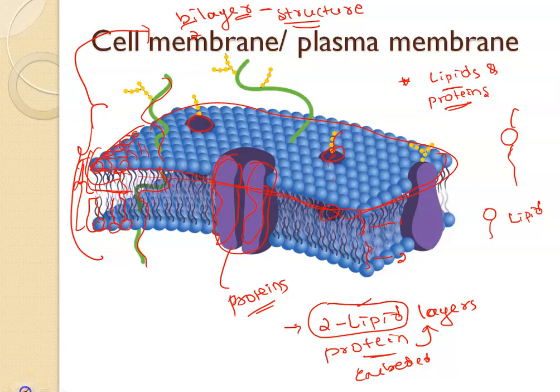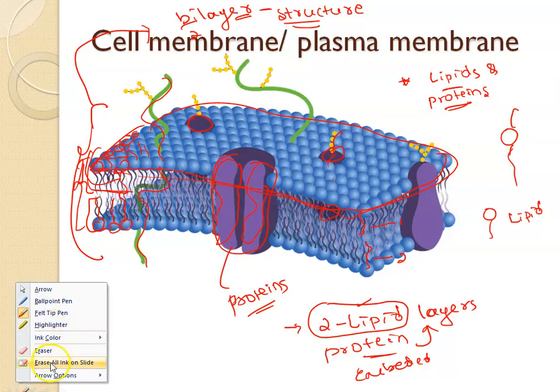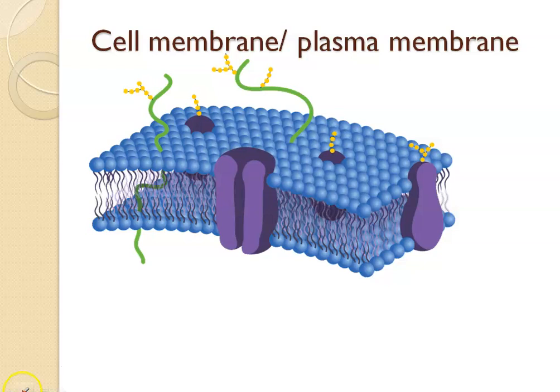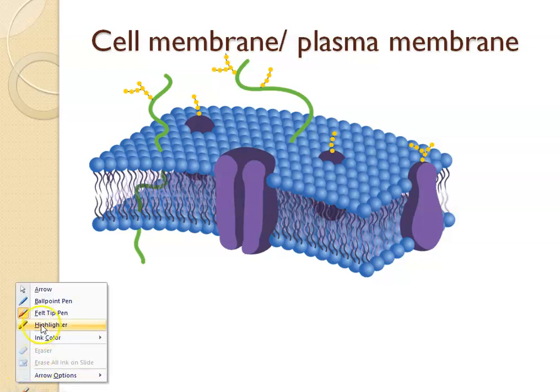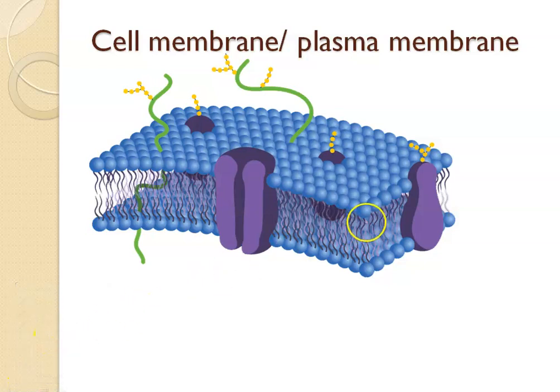Let's see the important things here. First we have to see what this lipid is. We have two types of lipids, polar and non-polar.